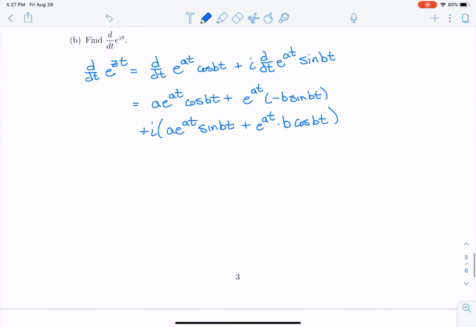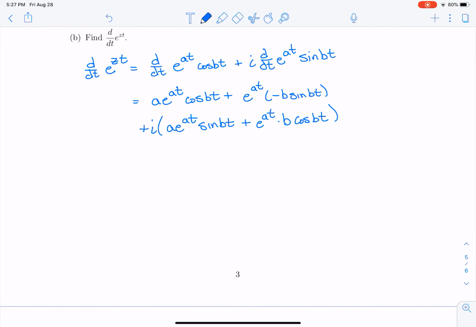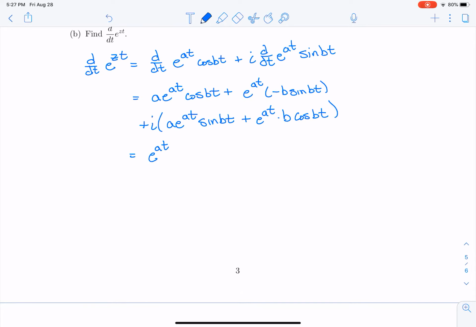Now, to make things more simple, I'm going to factor out an e to the at. And then I'm going to try to combine like terms. So in fact, I'm going to factor out e to the at times cosine of bt.